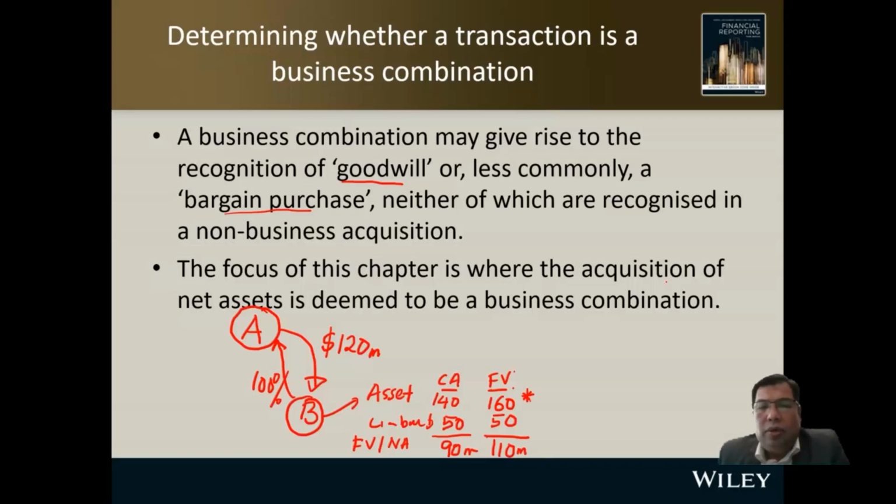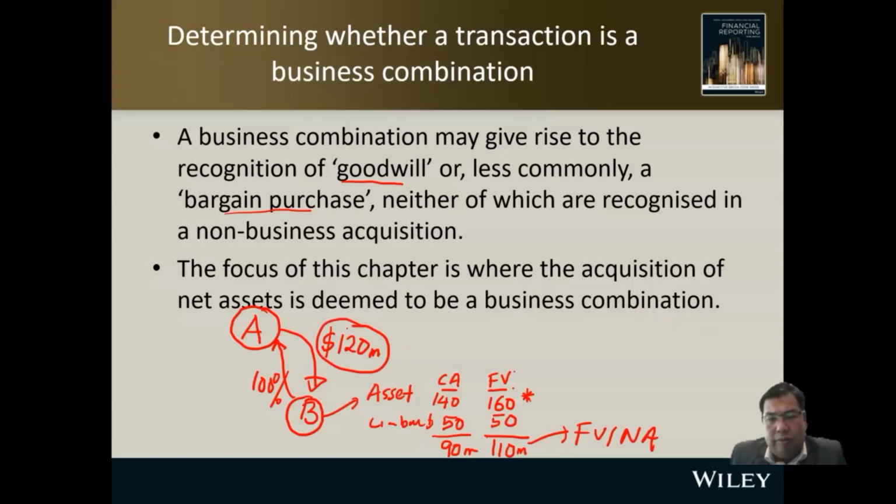So the idea of doing accounting for business combination is to determine the difference between the fair value of identifiable net assets, which is 110,000, and what it cost you, the purchase consideration, which is 120,000.